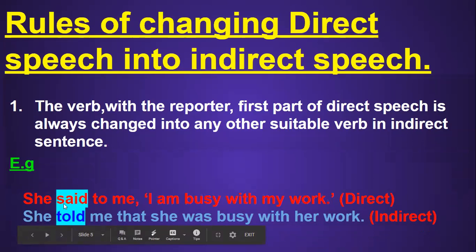Now look here, students. When we change this sentence into an indirect sentence, the verb that I have highlighted, the verb with the reporter, she being the reporter, is changed into a suitable verb, told, over here in the indirect sentence. Do you understand now what this rule says? Now come to the second rule.